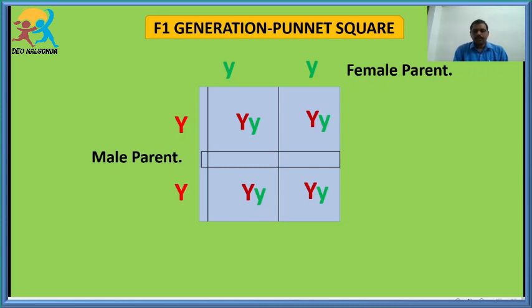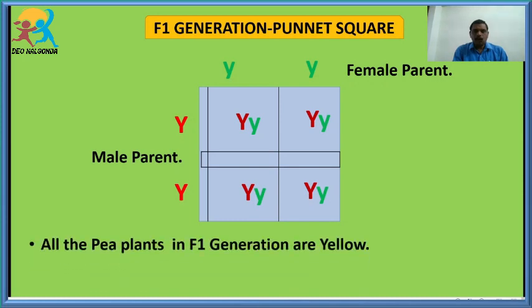All these fuse together, and in these squares or blocks, what are you observing, students? You are observing the four daughter organisms which are heterozygous in condition. So now all the pea plants in the F1 generation are completely yellow. So by the experiments which he explained, we are showing those experiments in the form of a Punnett square, which was constructed by Reginald C. Punnett, an English geneticist.